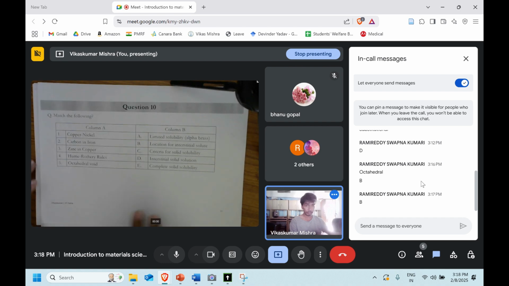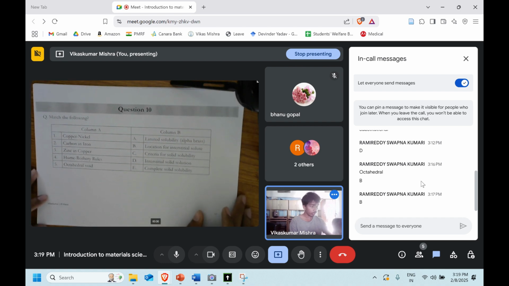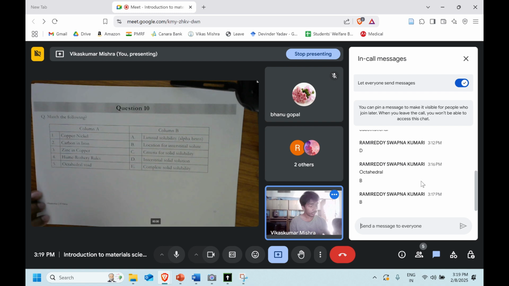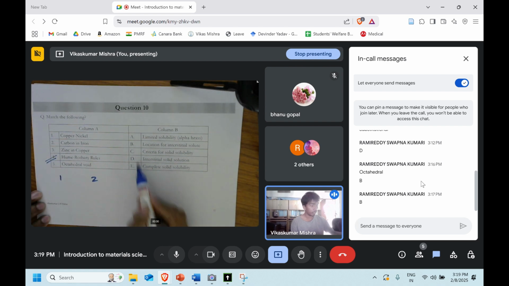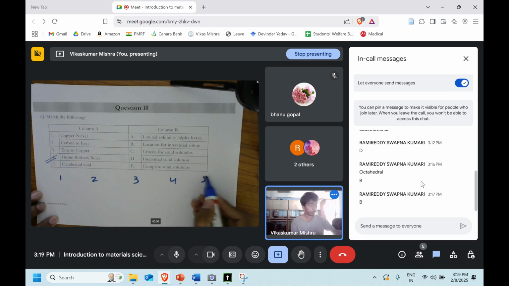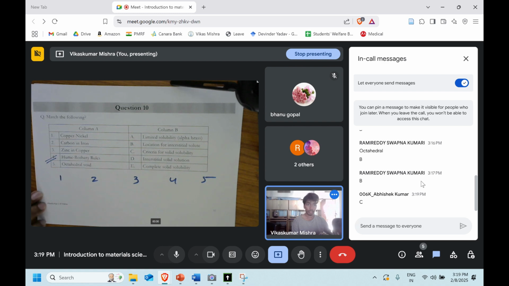It's a match pair, so everyone should answer. What do you think about the fourth one, Hume-Rothery rule? Hume-Rothery rule will fit with which of them: A, B, C, D, or E? Abhishek is telling that it's C. Criteria for the solubility limit. That's right. So 4 is going to be with C.